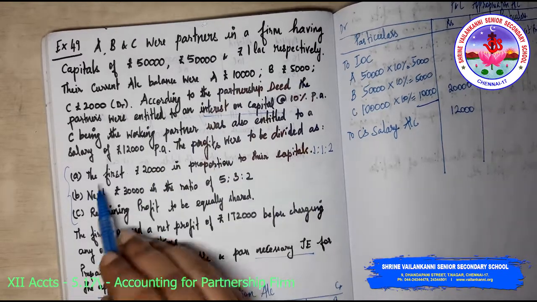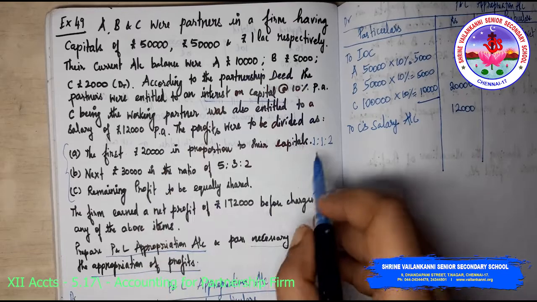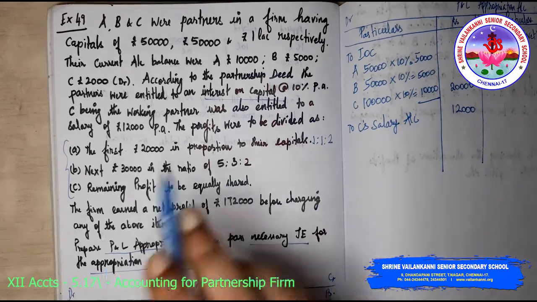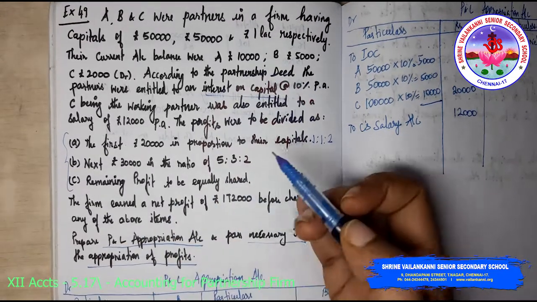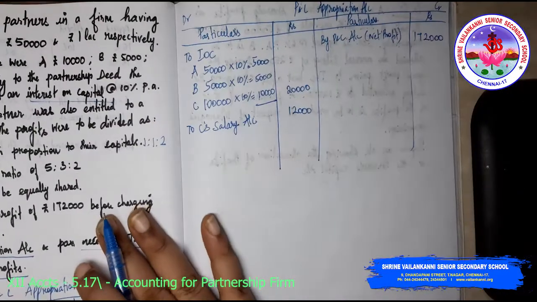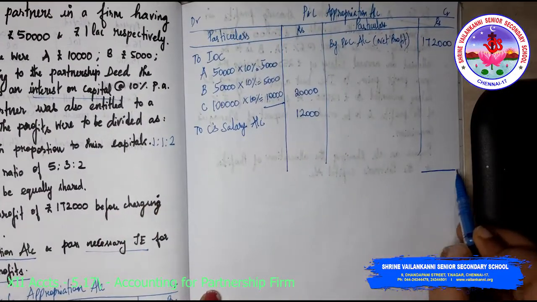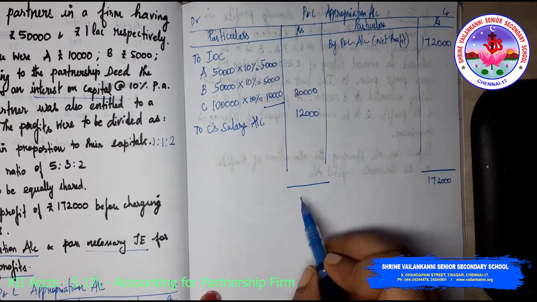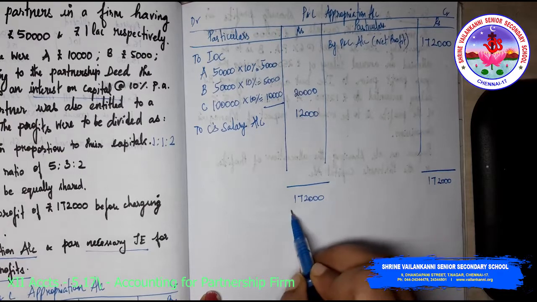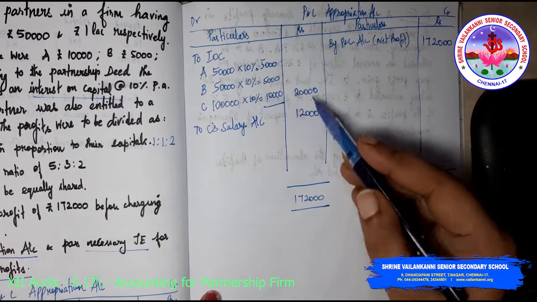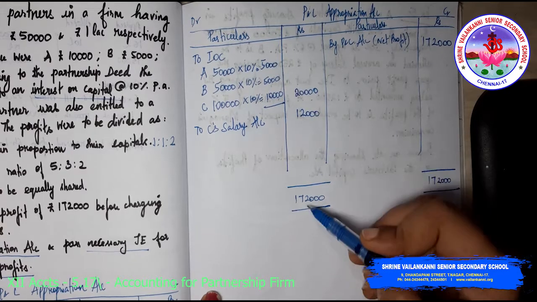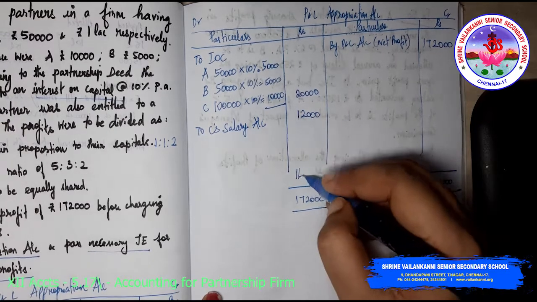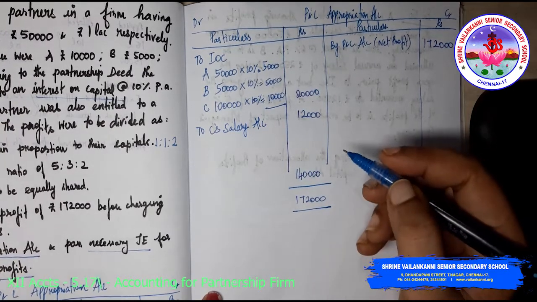Whatever is the profit, first it has to be apportioned. First 20,000 in the ratio of 1:1:2 and next 30,000 in the ratio 5:3:2, and whatever is the remaining will be shared equally. So I'll just calculate what is the profit. 1,72,000 is the balance, minus 12,000 and 20,000, which is 32,000. So you get 1,40,000 as your total profits.